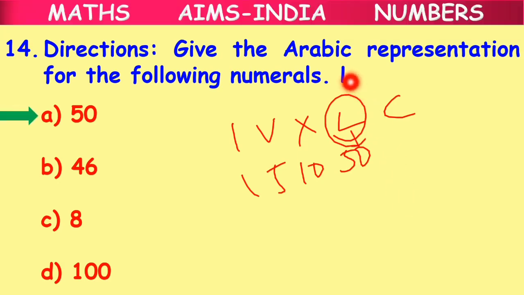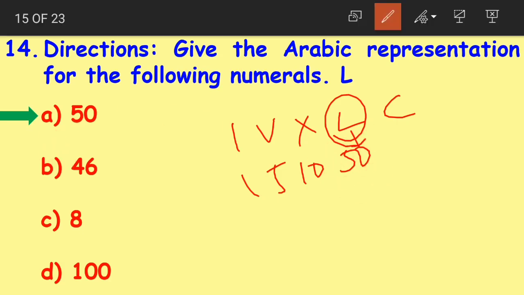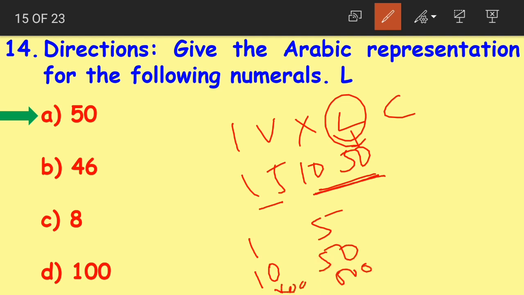It is a direct question. We have the Roman numeral L, whose value is 50. Again, you remember, right, children, how to write the values of the Roman symbols here? 1, 5, then next we have 10, 50, then we have 100, 500. Remember, right? Increase zeros here. I hope you remember. And you remember the order also, right? IVX, LC, DM. It is always important to remember the Roman numerals in the same order.